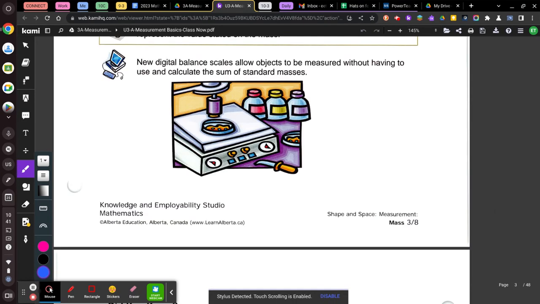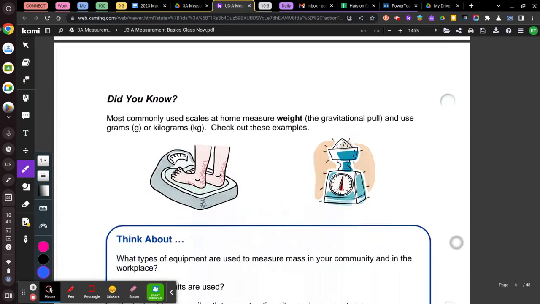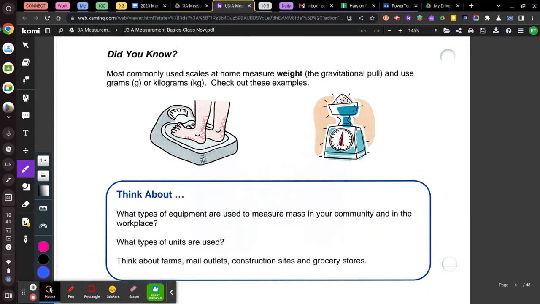Okay, so it says new digital balance scales are replacing those other balance scales. So now we have digital balance scales that actually can measure the mass. So if you look at the other one, it says the most commonly used scales at home measure weight. Weight is according to the gravitational pull. That's something important to know. And it uses grams or kilograms. And you can also measure in pounds. Okay, they also measure in pounds, so kilograms or pounds.